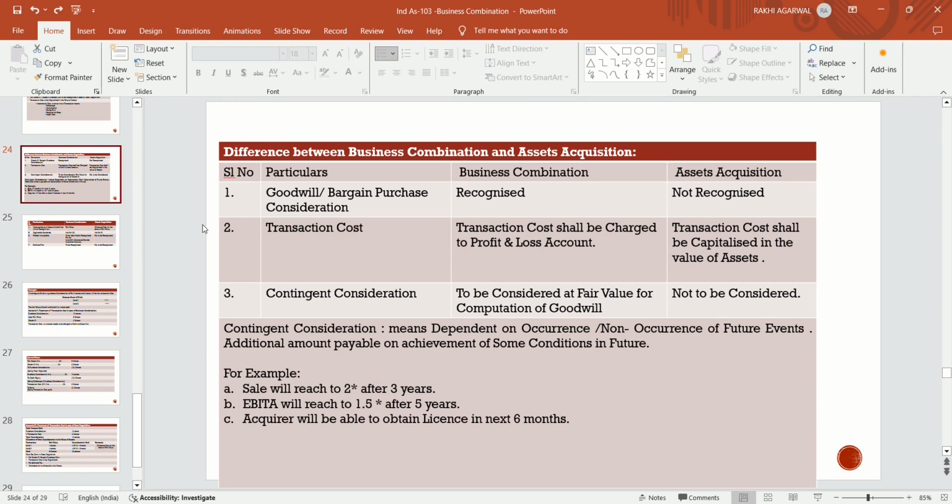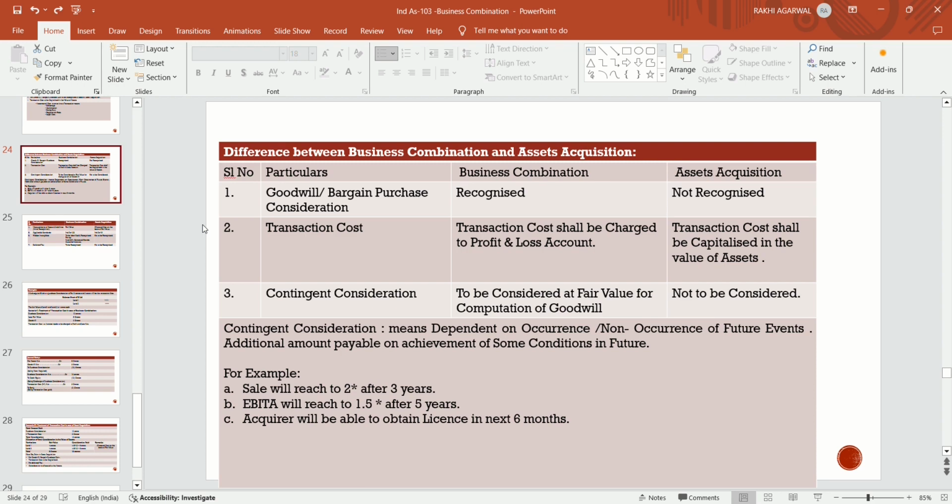Contingent consideration. If contingent consideration is there in case of business combination, it should be considered at fair value for computation of goodwill.